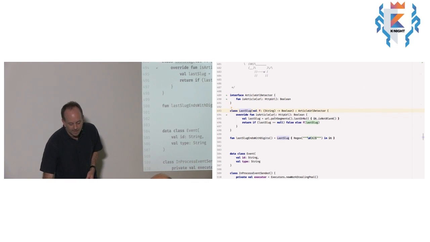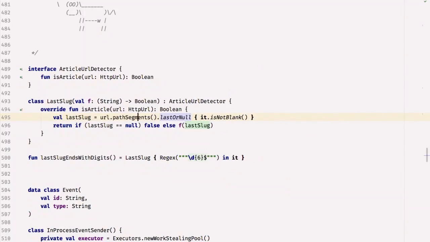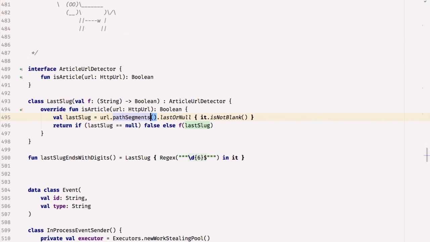The implementation calls URL.pathSegments.lastOrNull. pathSegments is on OkHttp and returns a java.util.List of String. lastOrNull is a Kotlin function on lists that finds the last element that matches the lambda there, or null if it doesn't find one, to find the last non-blank segment. If I don't find a segment at the end, then no, this doesn't match. Otherwise, I call that function with the slug.